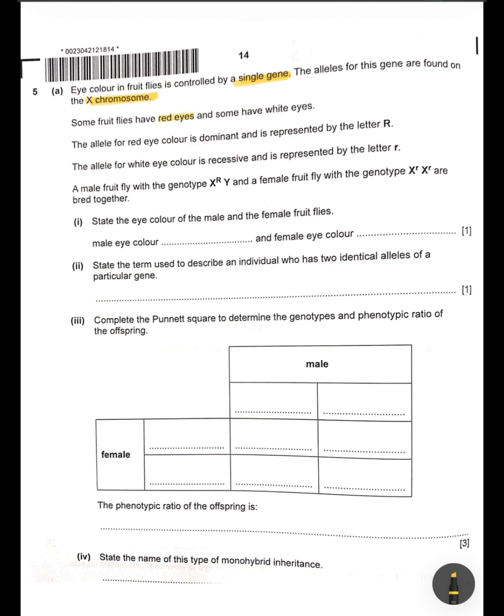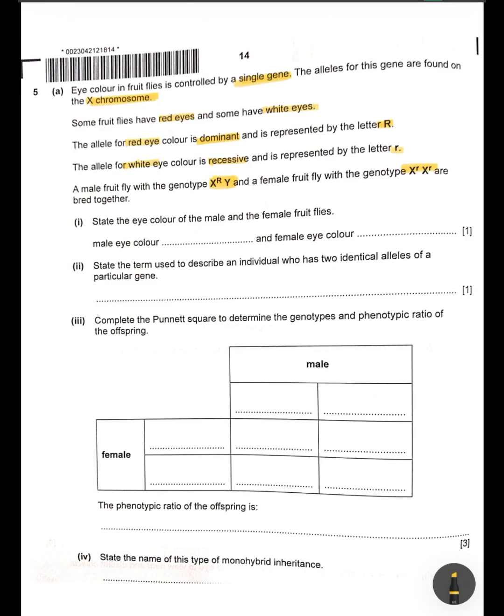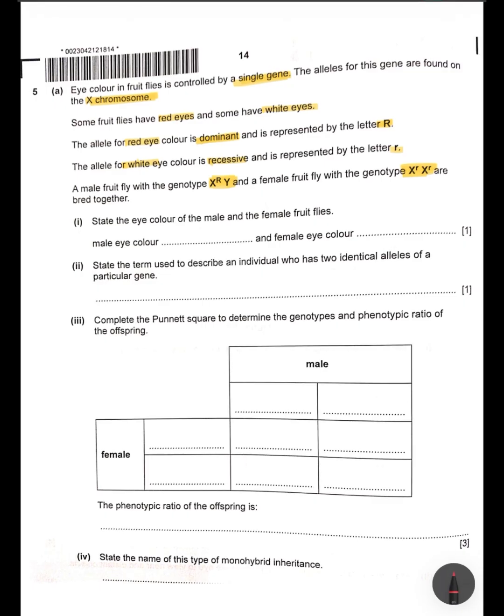Now some of them have red eyes, some of them have white eyes. They have also stated which one is dominant and which one is recessive. So the red eye is dominant, which is represented by letter R. The allele for white eye is recessive and it's represented by letter small r. Now here they have said that a male fruit fly with this genotype is bred with this genotype. So you simply need to answer this question. State the eye color of the male and female fruit flies. Male eye color is this, which means you see a presence of capital R, which means that it is red.